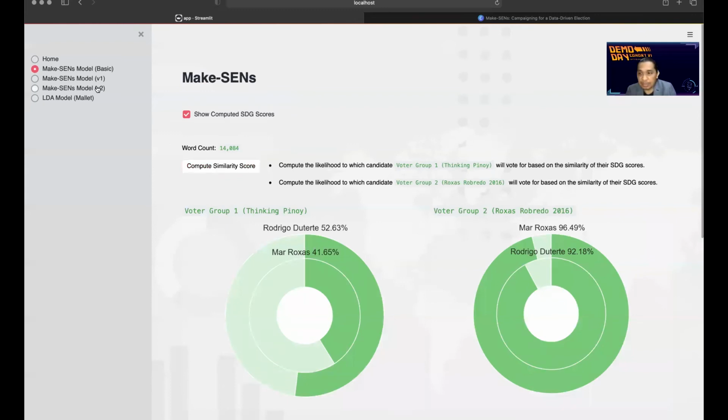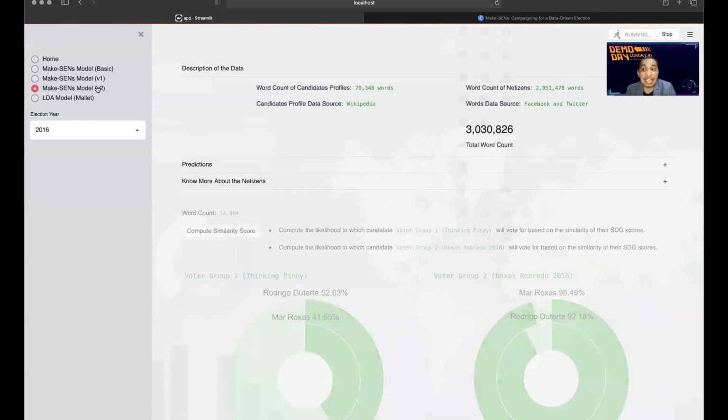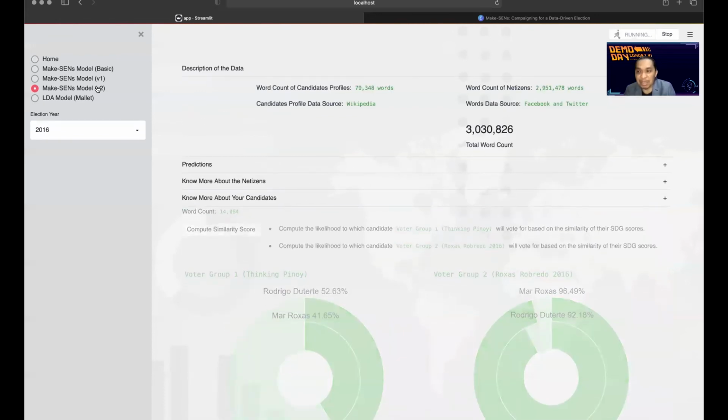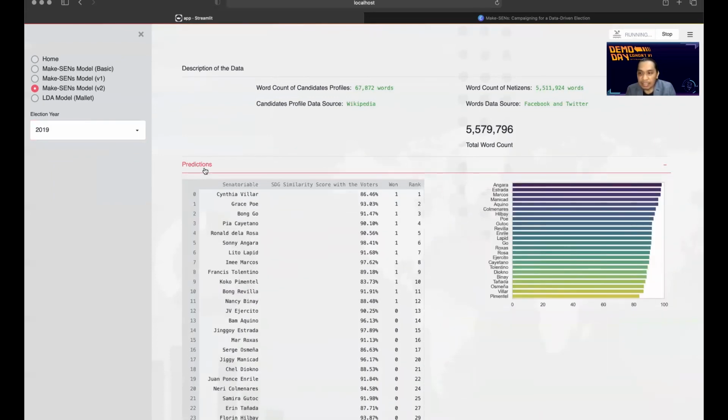Next, let's make sense of a somewhat bigger picture. By that, we mean let's test our Make-SENs model on a bigger data set. In this example, the model utilized a data set of about 5.5 million words. Given that data, our model predicted that senatorial candidate Angara has the closest SDG similarity score with the voters. In fact, he ranked 6th place in the senatorial race that year.